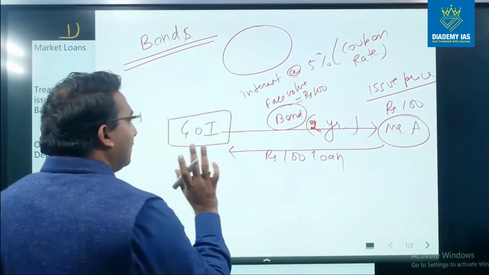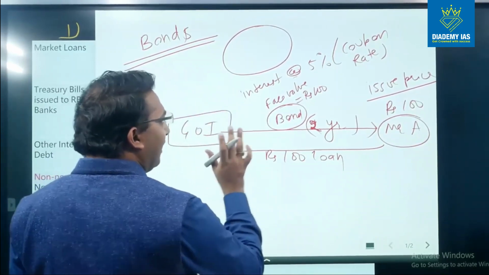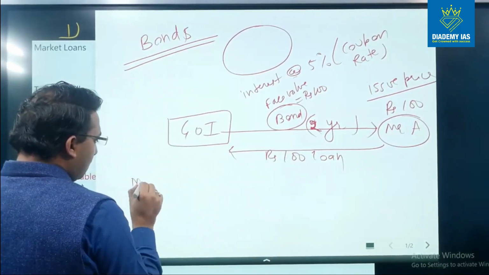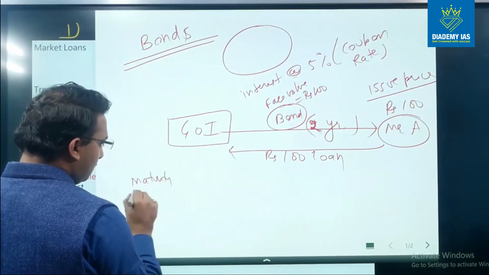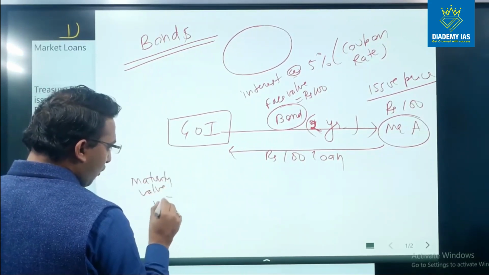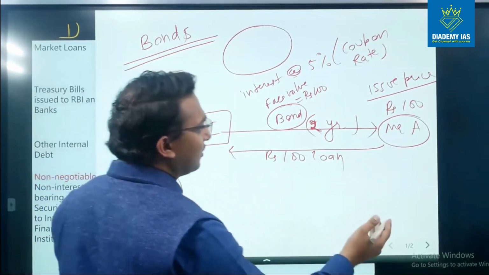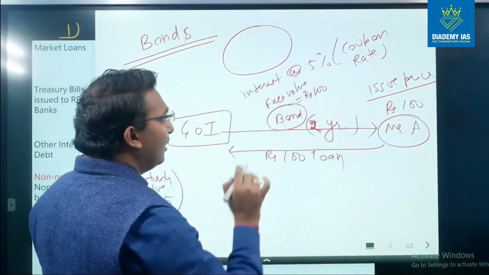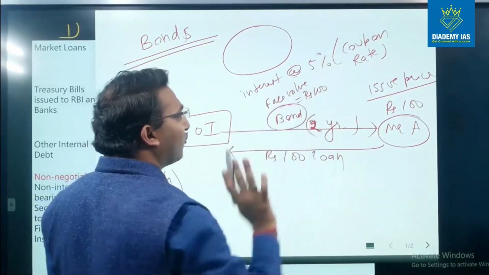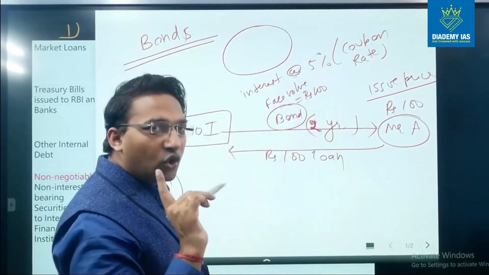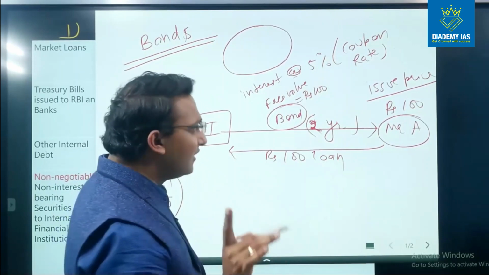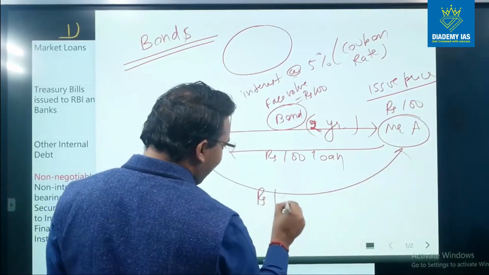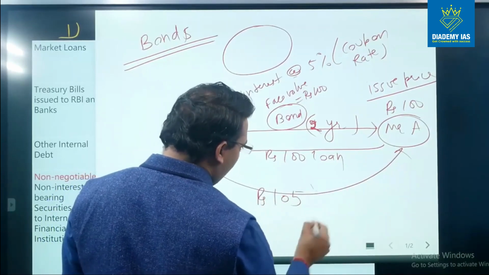Now Government of India in this bond has written that we will give you a maturity value of 105 rupees for each bond. That means after 2 years, Mr. A will get 105 for each bond apart from the interest, right? So every year Mr. A will get interest at the rate of 5% on the 100 rupees, that is rupees 5. So for 2 years Mr. A will get 5 rupees each as interest, as well as the government will give this 105 rupees as the maturity value for the bond, right?